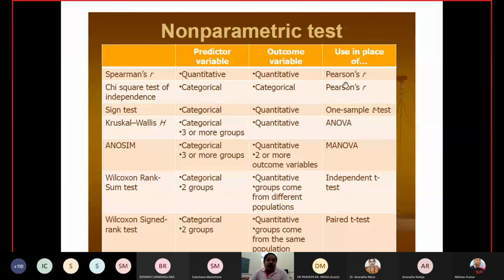So they are talking about a similar type of structure, and which test can be used in the parametric setup. Pearson's correlation is similar, chi-square, Pearson's or sign rank test, one-sample t-test, ANOVA, MANOVA, the Wilcoxon independent t-test, and the Wilcoxon signed rank test, which is the paired t-test. By using these, you can get different non-parametric tests for testing purposes.